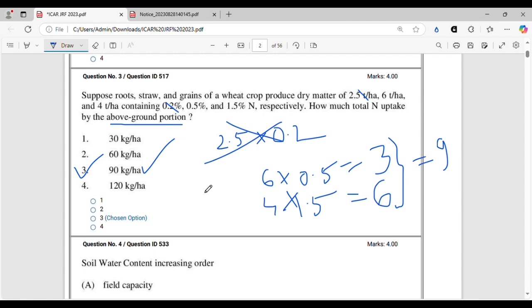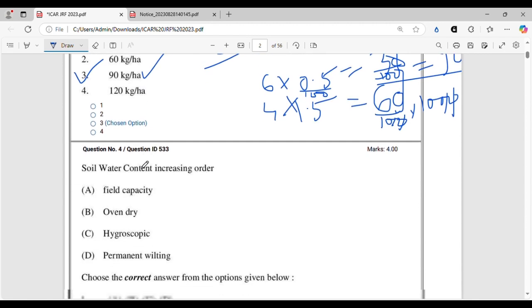They have only asked for the above ground portion, so the root portion is cut off. 0.5% of 6, that is 0.5 by 100 into 6, that is 3 by 100, and this will be 6 by 100, but these are tons per hectare. So when we are converting it into kg per hectare, we have to multiply it with 1000, and if I multiply it with 1000, we will get 60 plus 30, that will be equal to 90. All right. This is a very easy one. It's no problem to solve it.